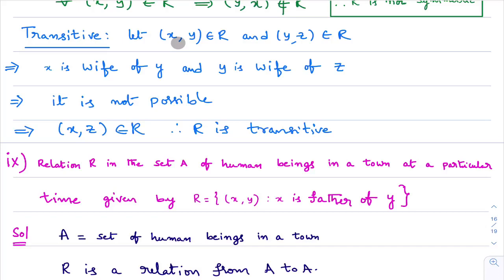If you are able to identify (x, y) and (y, z) in the relation, then we'll check whether (x, z) is there in the relation or not. If you are not able to identify (x, y) and (y, z) in the relation, how will you check for the ordered pair (x, z)? You got the point, right? So here it is not possible. As it is not possible to identify (x, y) and (y, z) belonging to R, I can directly write that this relation is transitive.